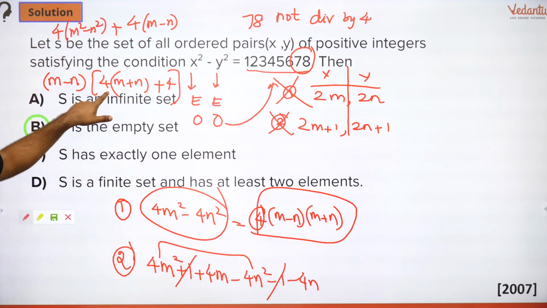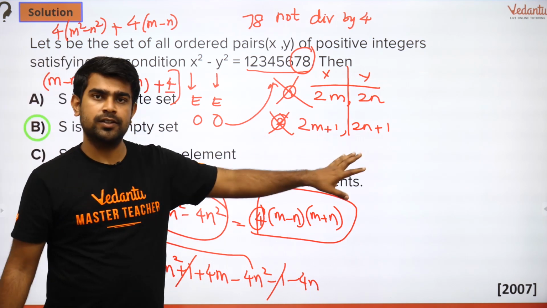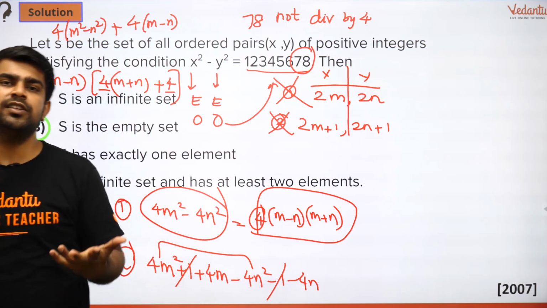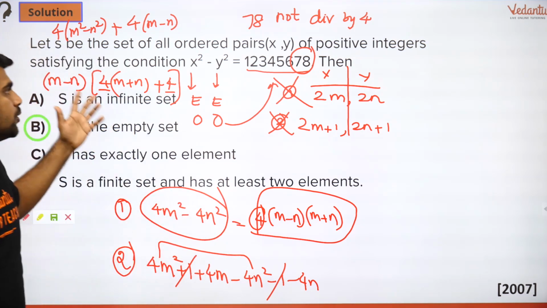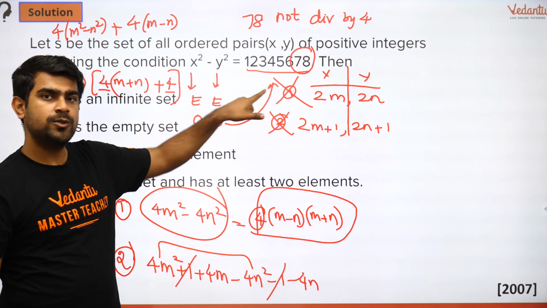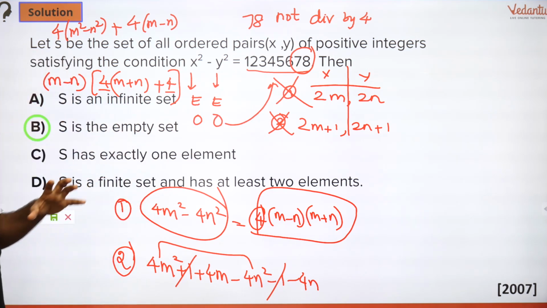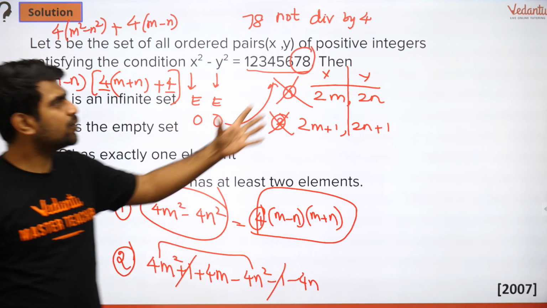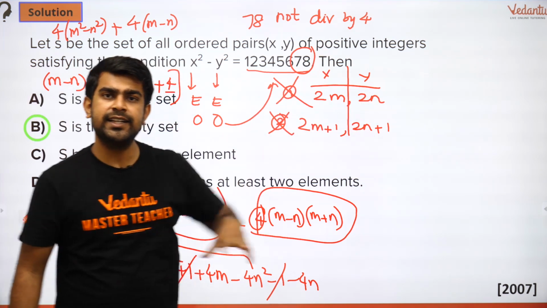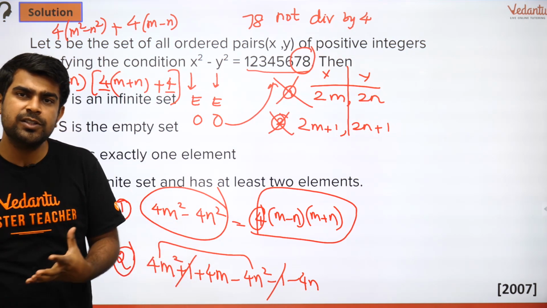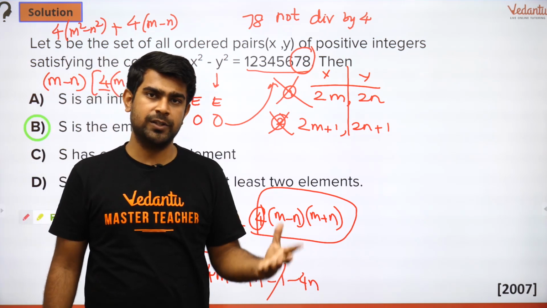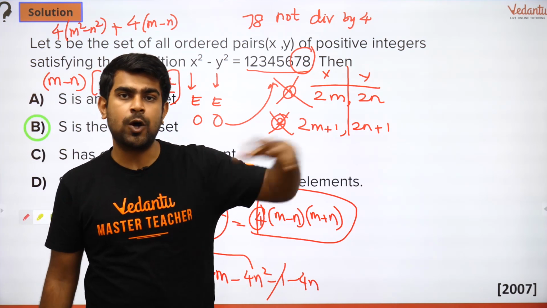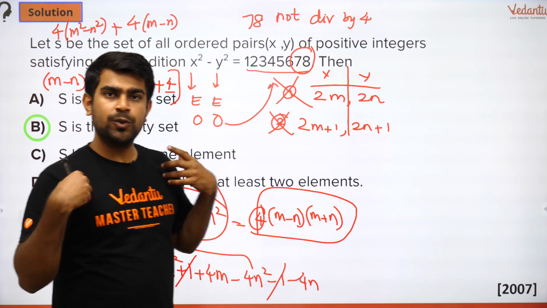Because you see 4 is common here, right? 4 is common here and 4 is common here. So again we are getting, even if they are odd and odd, their difference of squares must be divisible by 4. So it is going to be neither case 1 nor case 2. Therefore, there is no other possibility, because they said positive integers, right? X is a positive integer. Positive integer means natural numbers. So natural numbers can either be represented as odd or even. I have addressed both the cases.